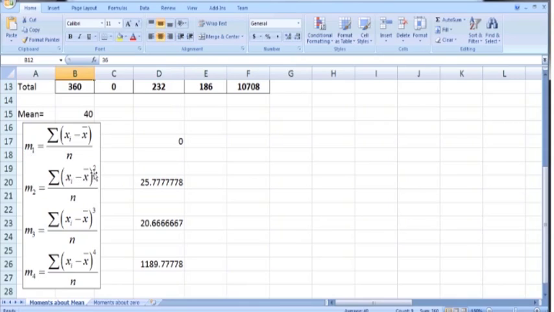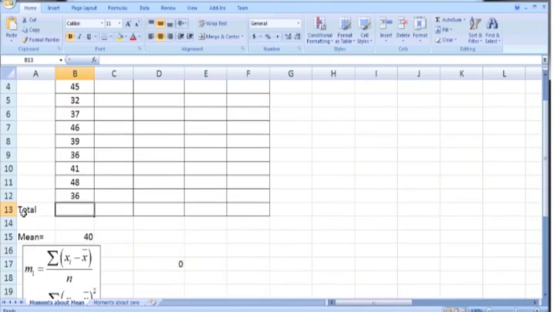Similarly, if we square the deviation before taking the sum, and then take the sum of squared deviations and divide this sum by n, we get the second moment. The sum of cubes of deviation divided by n is the third moment, and the sum of fourth power of the deviation divided by n is the fourth moment, and these are the central or mean moments. So the first thing which we need to calculate is the arithmetic mean or x bar.